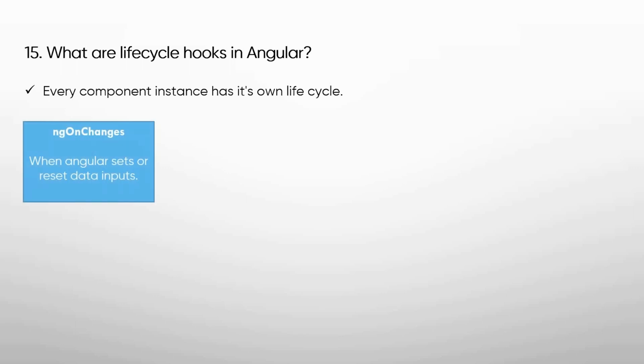So first we will see ngOnChanges. This hook is called when Angular sets or resets data inputs, and we can use it to check previous and current values of the data inputs. We can compare if any value changed or not.